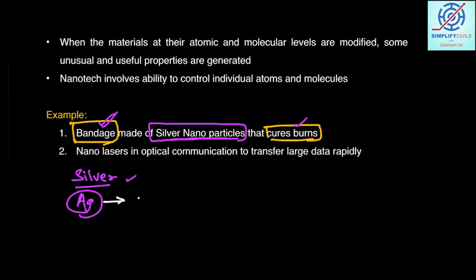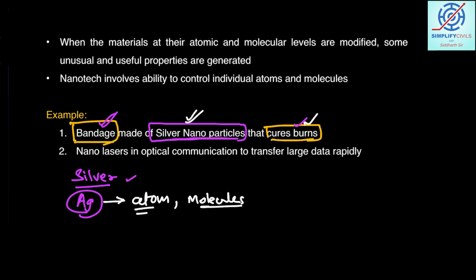If we take molecules or atoms of silver at an atom level, we see that they possess some kind of ability where they can be useful in curing the skin. So this is one example of how macro elements may not be that useful and do not show such a property, but if we divide them or bring them to a micro or nano level scale, they depict some extraordinary properties. There is a change in physical, chemical, and reactive properties.